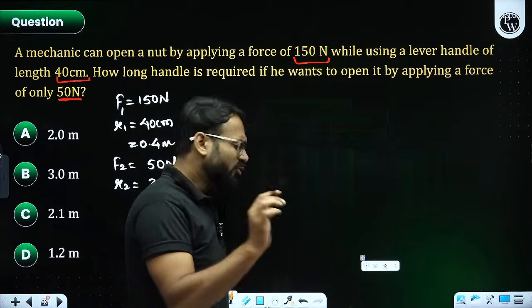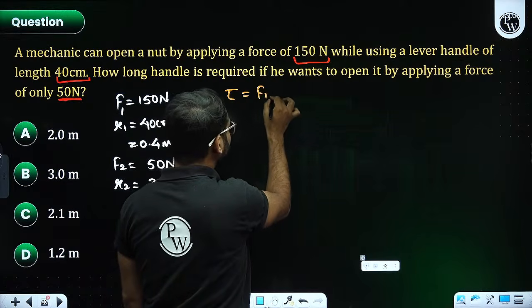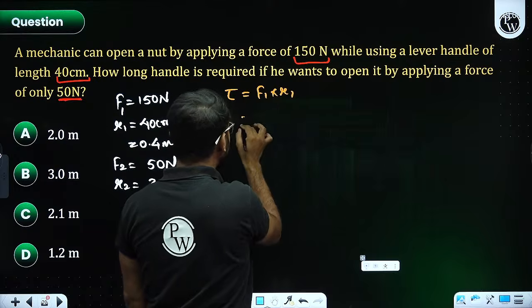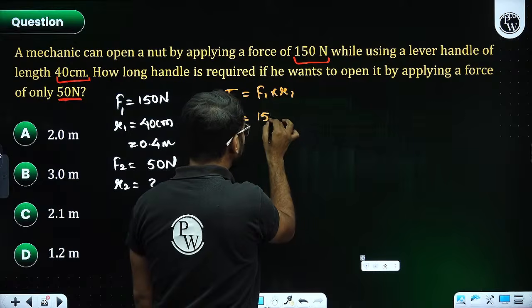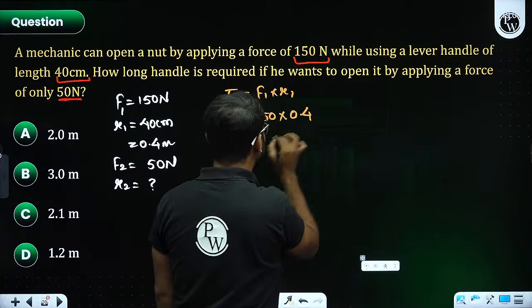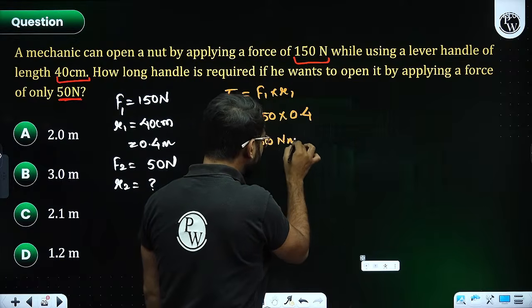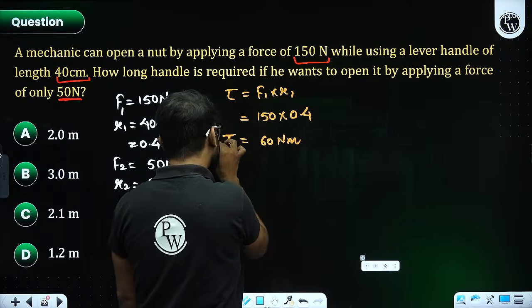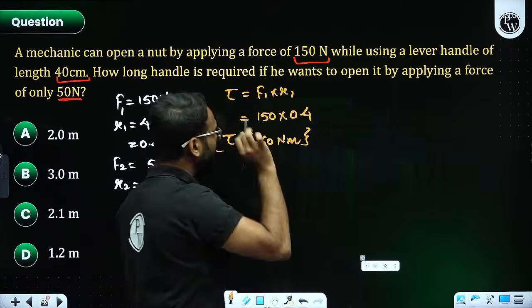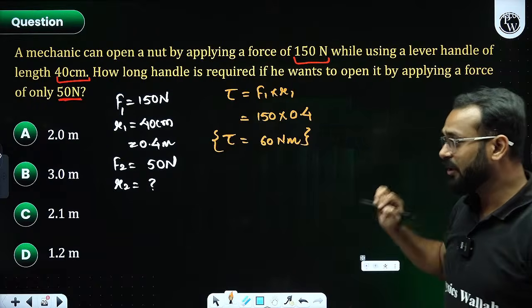Simple, don't worry. First, the torque that we are going to find is F1 times R1. The value of force is 150, multiplied by distance 0.4, so that is 60 Newton meter. 15 into 4 is 60 Newton meter.